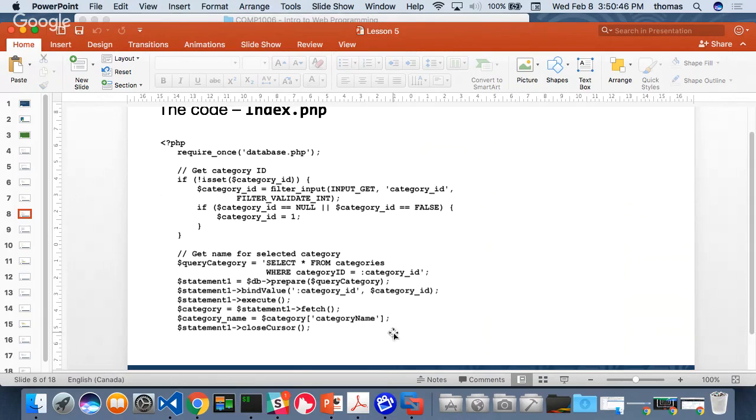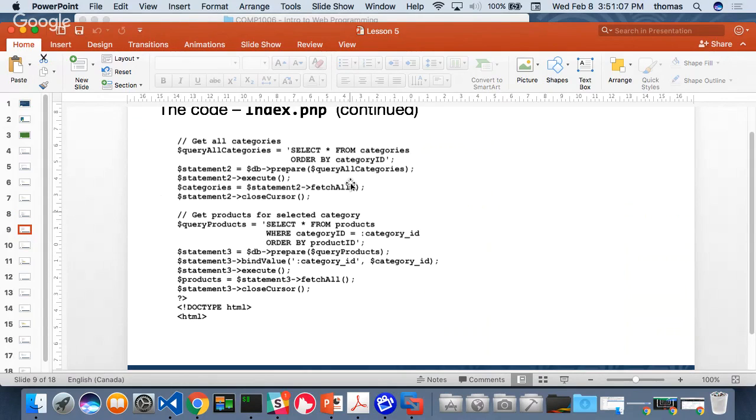One thing that they do is they're only going to fetch one. When I just use fetch, the difference between fetch and fetch all is fetch only fetches one, or loads one row from the database. Fetch all fetches everything, which is what we want in our list, right? We want to fetch everything. Close cursor shuts down the connection, right? So this is the first part.